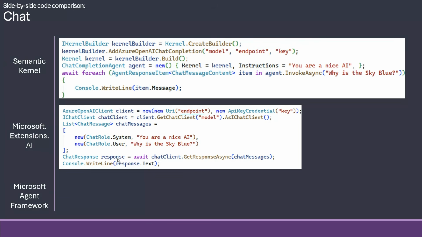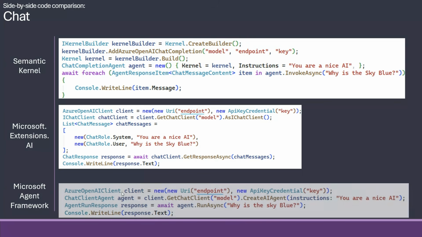And the response is fairly concise, but if you need a system message or instructions, it's always something you need to put into the individual request, which is kind of low level and, to me, one of the most annoying things about Extensions AI. But else, it's a very concise system.